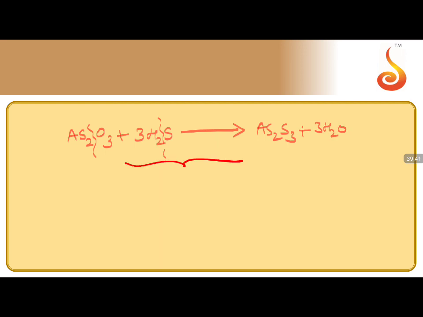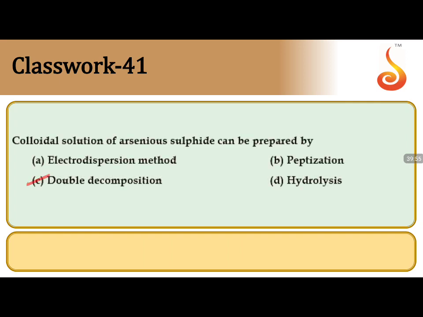This is done by double displacement reaction. As2O3 plus 3H2S gives rise to, this will break and this will break, gives you As2S3 plus 3H2O. We call this double decomposition reaction or double displacement. We are preparing this by double decomposition or displacement reaction. So the answer for this is double decomposition reaction. So the answer, check it out. So answer is C, arsenic sulfide.